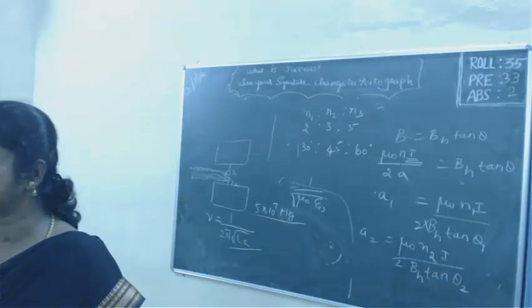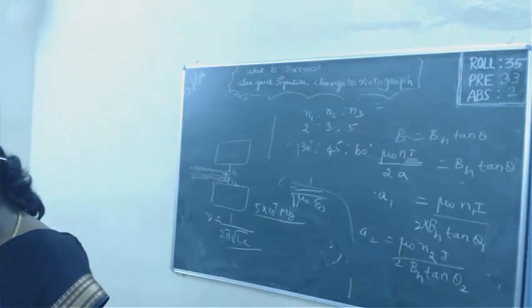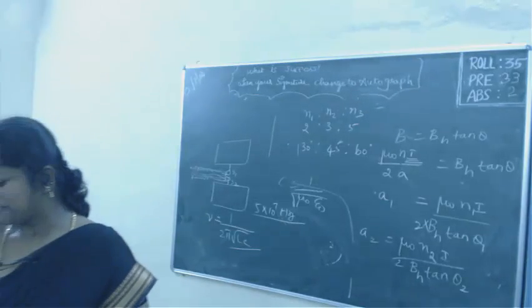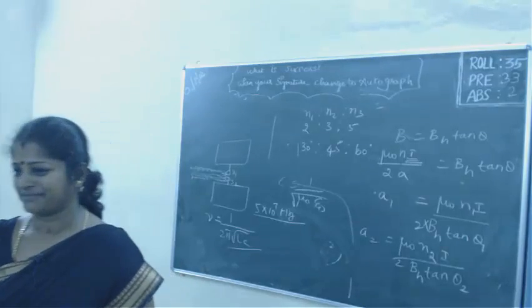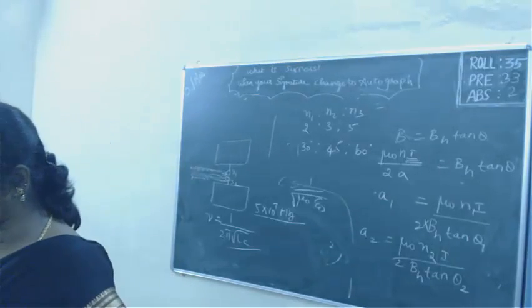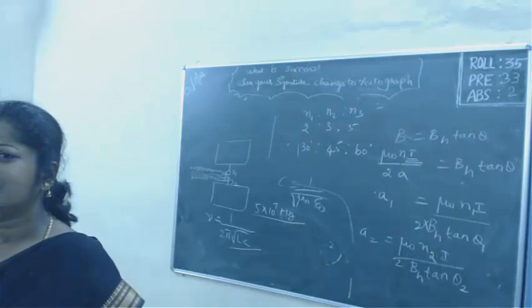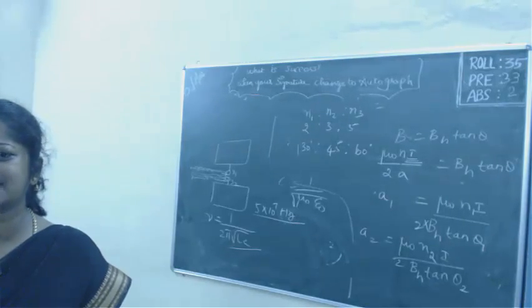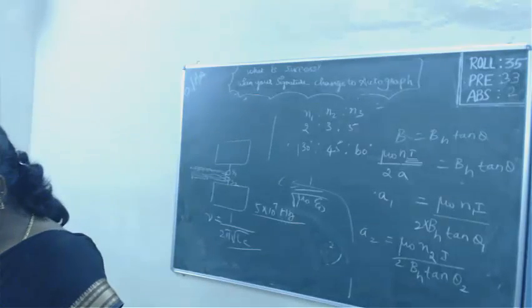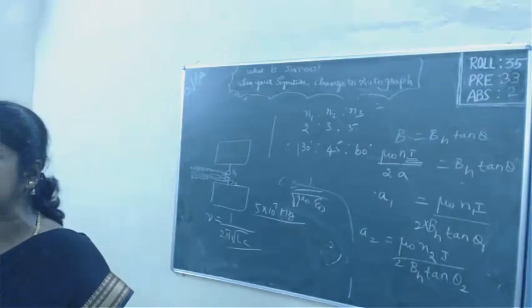We can find out with the help of ultraviolet radiation. It is used to find the structure of the atom, right? And X-rays, what are they used for? To find out whether any disorder is there in the bone, right? Then it is used to find out the crystal structure.